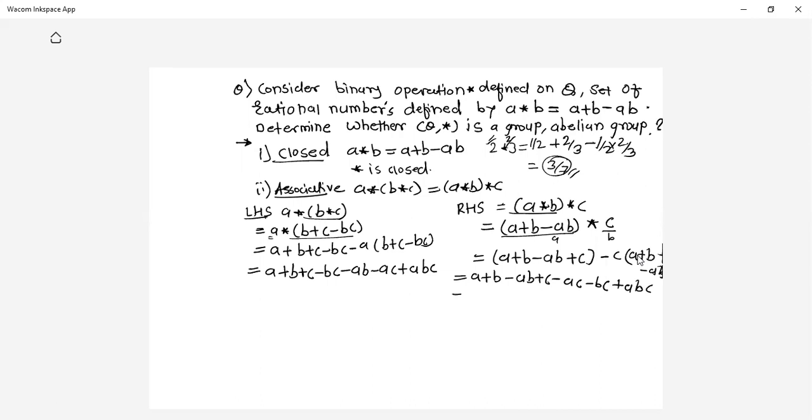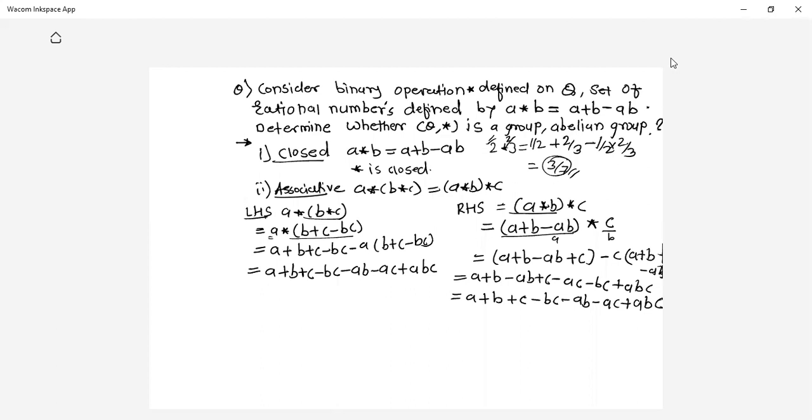If I reorder the terms, I'll get A plus B plus C, then minus AB, minus AC, and plus ABC.